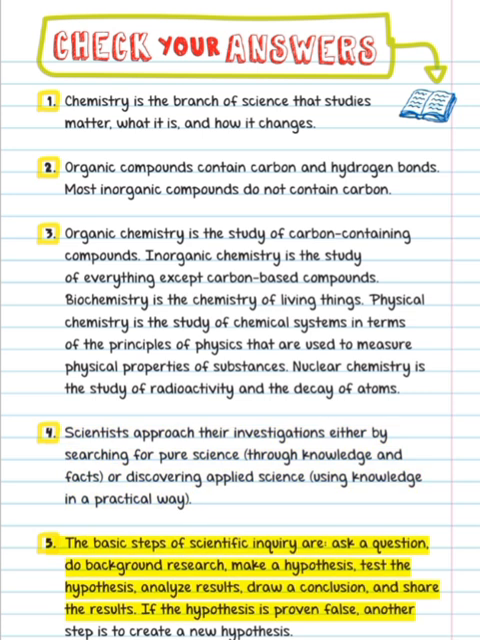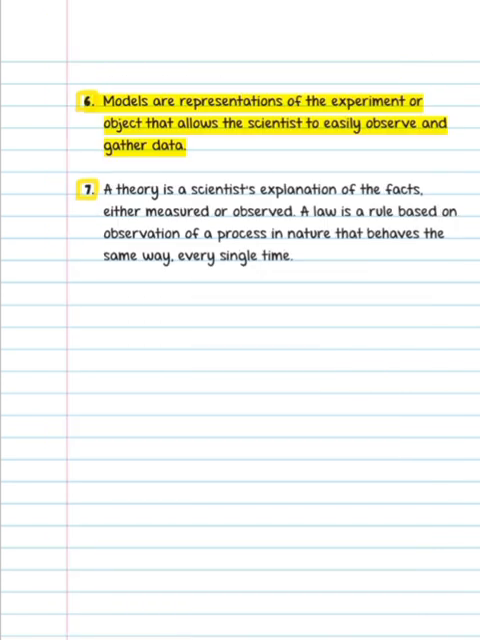5. The basic steps of scientific inquiry are: ask a question, do background research, make a hypothesis, test the hypothesis, analyze results, draw a conclusion, and share the results. If the hypothesis is proven false, another step is to create a new hypothesis. 6. Models are representations of the experiment or object that allows the scientist to easily observe and gather data. 7. A theory is a scientist's explanation of the facts, either measured or observed. A law is a rule based on observation of a process in nature that behaves the same way, every single time.